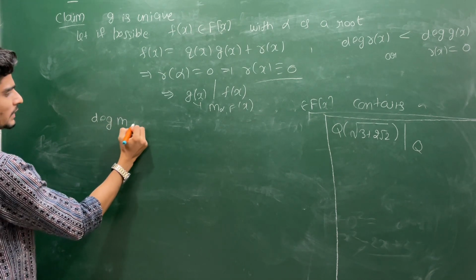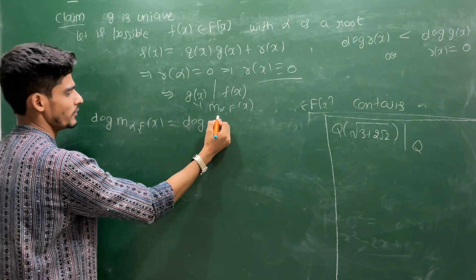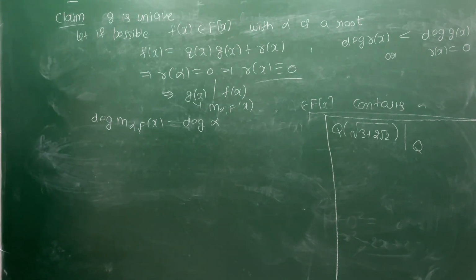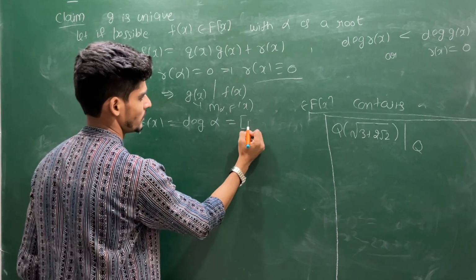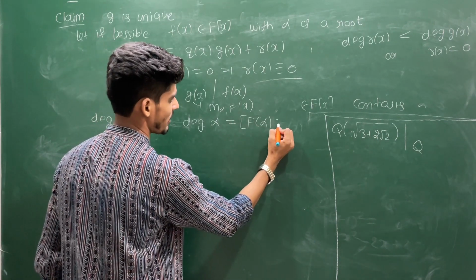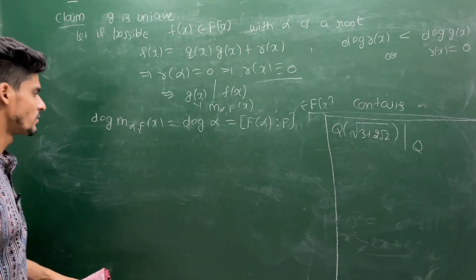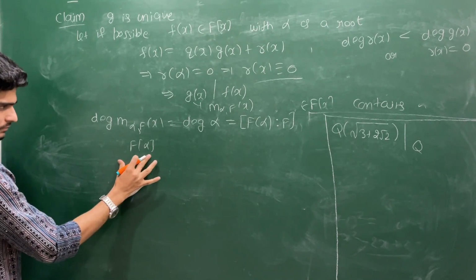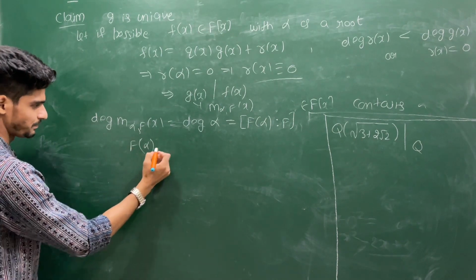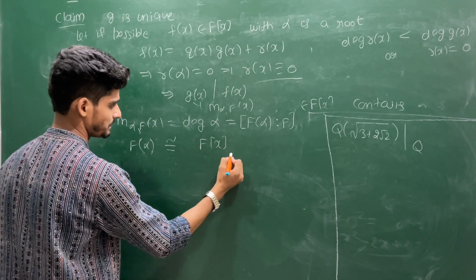The degree of m_alpha over F is called the degree of the element alpha, and this certainly becomes the degree of your extension F(alpha) over F. That comes directly from this fact. We know that this F(alpha) is isomorphic to